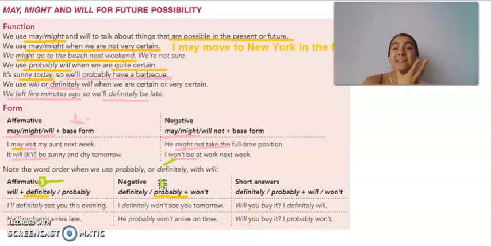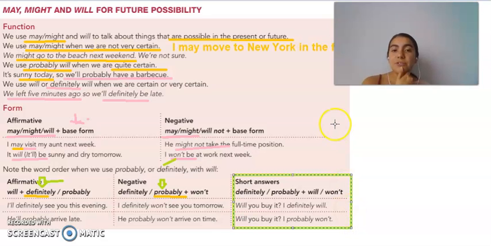And then there is a little exception here. That is when I answer with short answers. So when I say, would you buy it? Oh, I definitely will. In this case, you don't write definitely at the end or after the will. You write the definitely before the will, right? And the negative stays the same. You just write the probably before the won't. And that's it. Let's do the exercises.